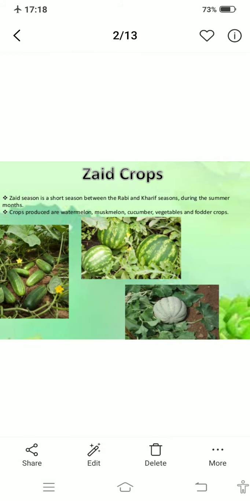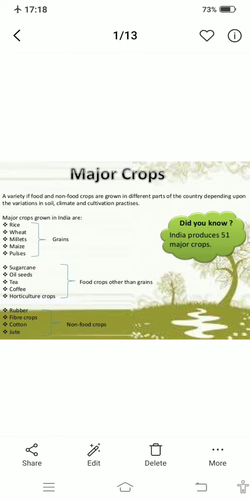Now Zaid crop. This is a cropping season between summer and winter, you can say. It is a short season between Rabi and Kharif season, during the summer months. And crops produced are watermelon, muskmelon, cucumber, vegetables and fodder crops. Fodder मतलब जो animals के लिए जो crop grown होती है ना, जो animals खाते हैं, they are fodder crops. All right. So in Zaid crops we can produce watermelon, muskmelon, cucumber, vegetables and fodder crops.